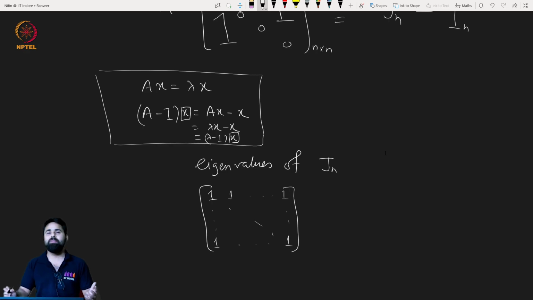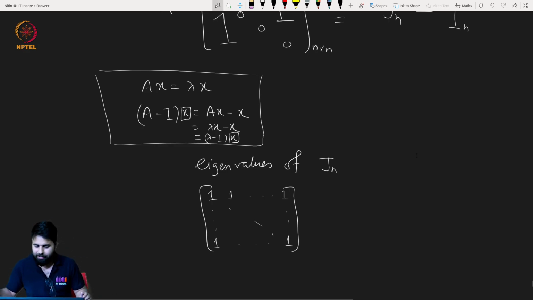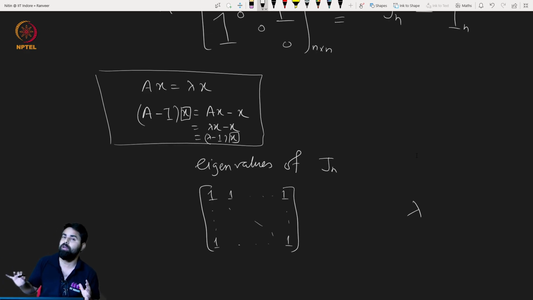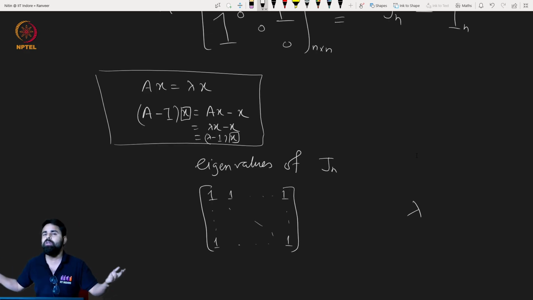Now immediately, because it's very fresh in our mind, we can see that there will be just one non-zero eigenvalue of this matrix. Why? The reason is that the rank of this matrix is 1. Rank is equal to the number of non-zero eigenvalues when the matrix is symmetric, and this is a symmetric matrix. So suppose this eigenvalue is lambda; there is just one non-zero eigenvalue. The other eigenvalues are 0, because there have to be n eigenvalues. So the rest of the n minus 1 eigenvalues are 0.